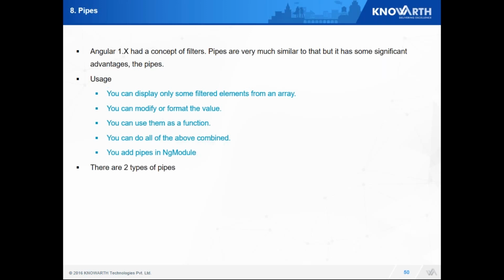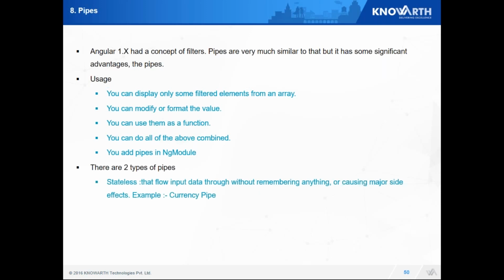Pipes are added at modular level. Now there are two types of pipe. One is stateless and one is stateful. Stateless pipes are nothing but just in and out. They don't care what is happening. They have a specific purpose defined and they just change it. Let's say the currency pipe. Its functionality is just to change it to another currency. Whereas stateful pipes manage the state of the data that they are going to transform. We'll see the async pipe.